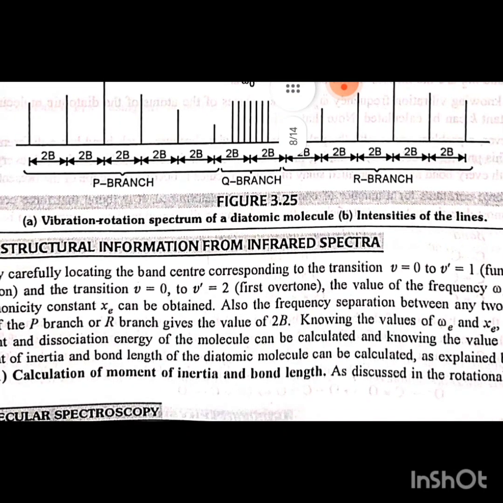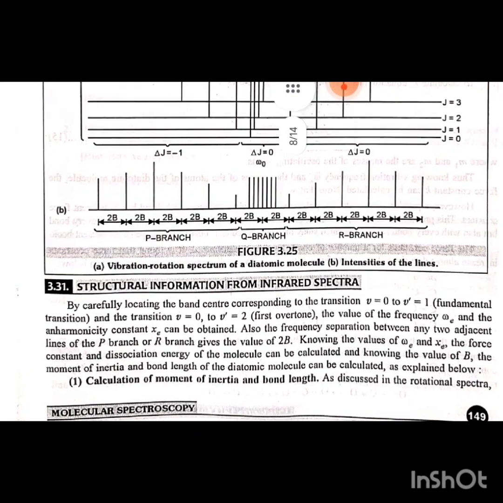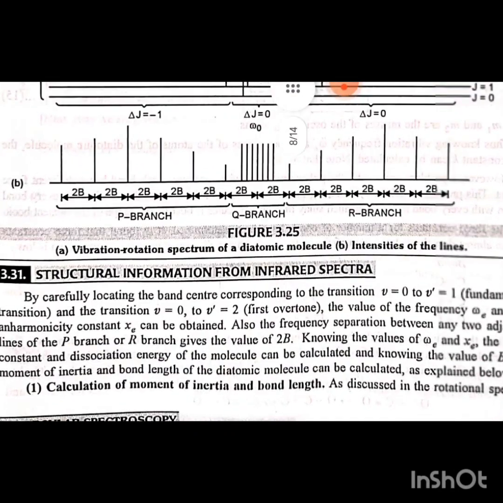3.31 Structure information from infrared spectra. Be careful locating the band center corresponding to the transition v = 0 to v' = 1, the fundamental transition, and the transition v = 0 to v' = 2, the first overtone. The value of the frequency ω0 and the anharmonicity constant xe can be obtained.